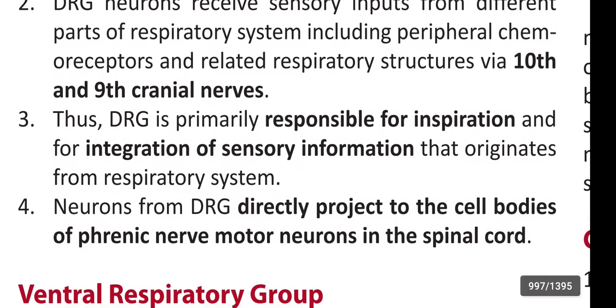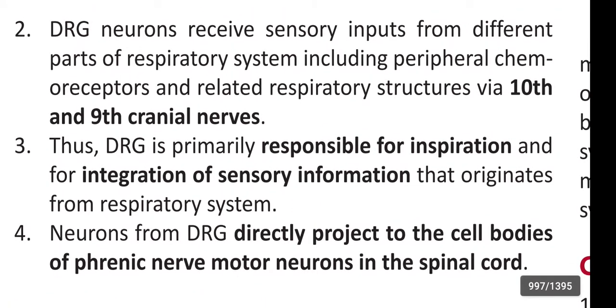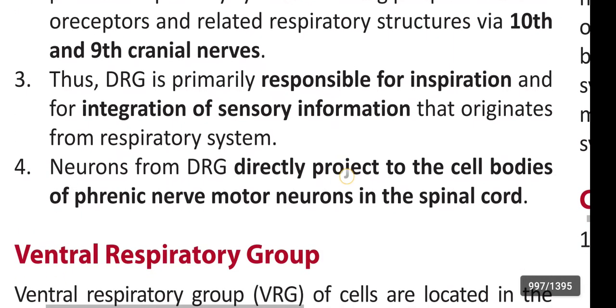Thus, the dorsal respiratory group is primarily responsible for inspiration and for integration of sensory information that originates from the respiratory system. Neurons from the dorsal respiratory group directly project to the cell bodies of phrenic nerve motor neurons in the spinal cord.